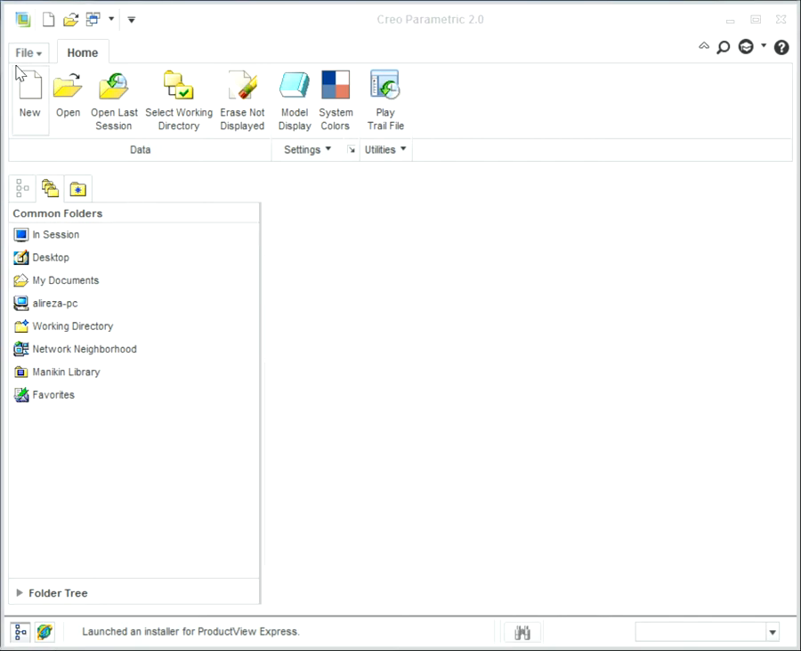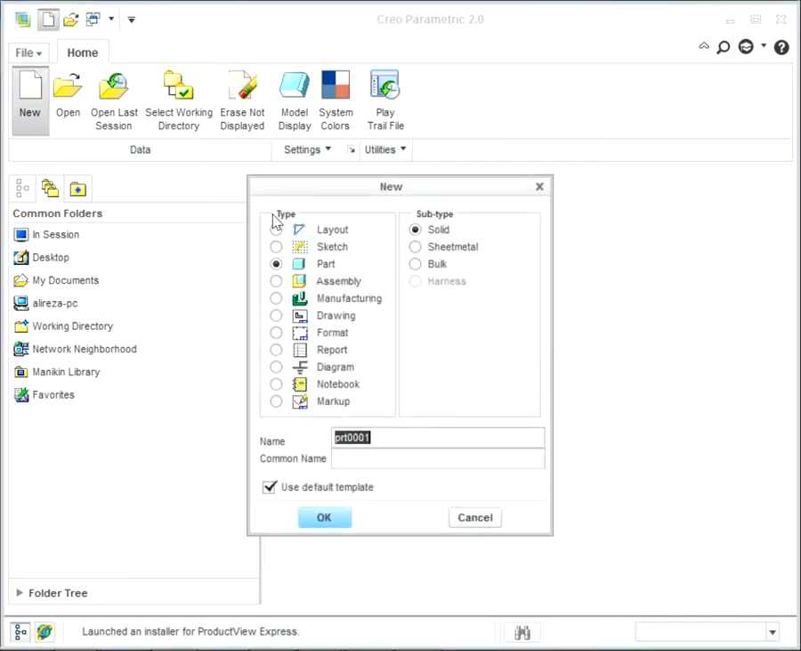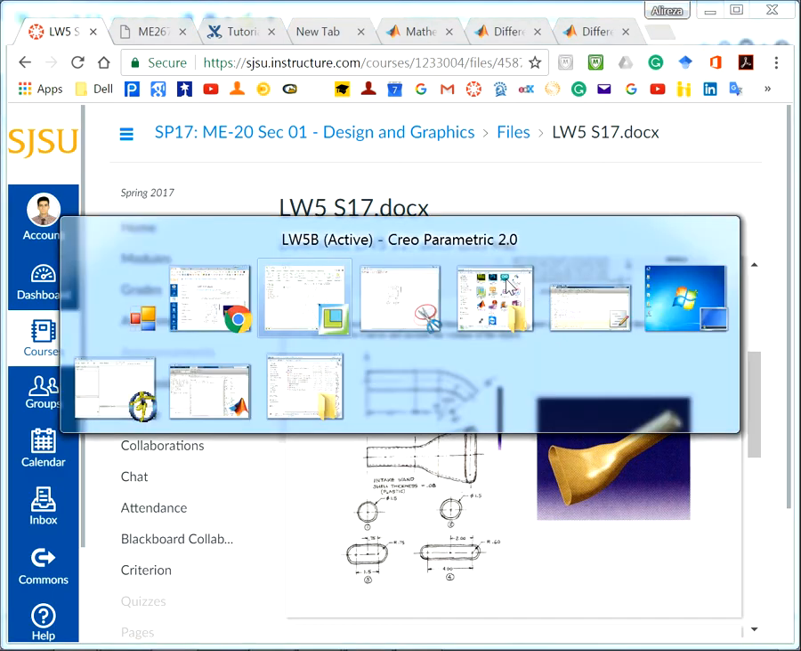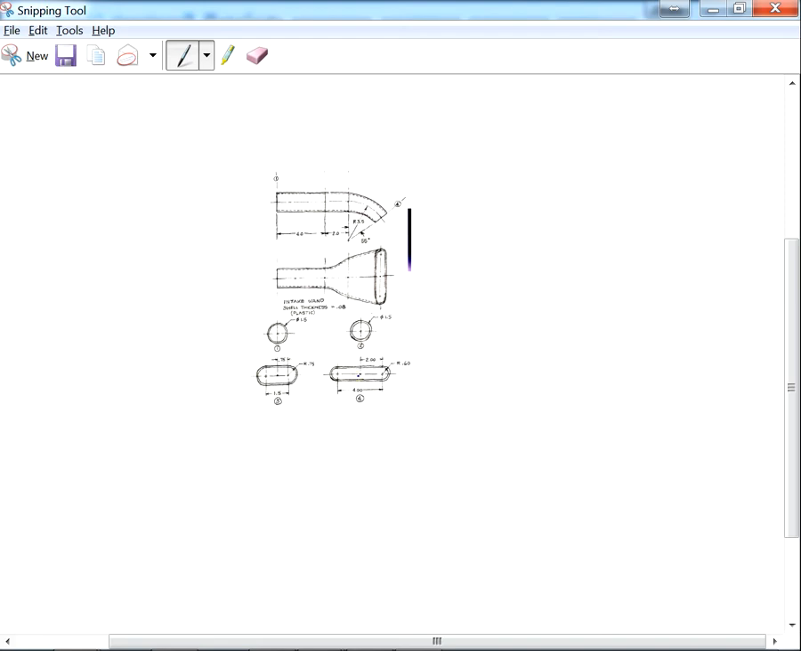Okay, in this section we are going to cover lab work 5 part B, and please open it on your Creo 2.0. This is the object that we are going to design. It's the head of a vacuum cleaner.